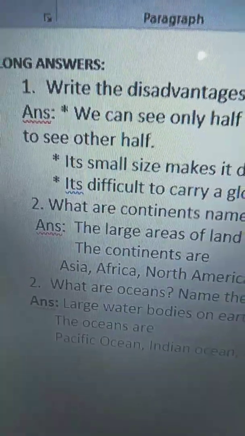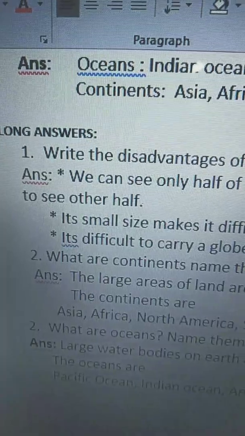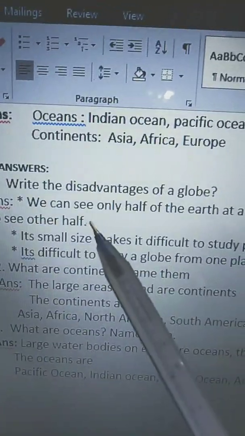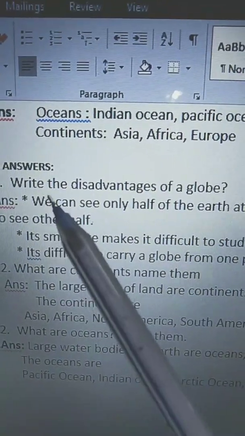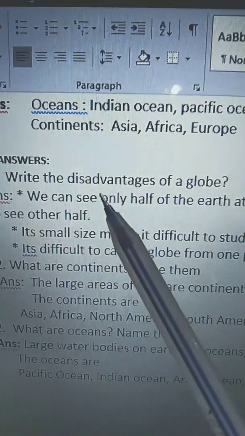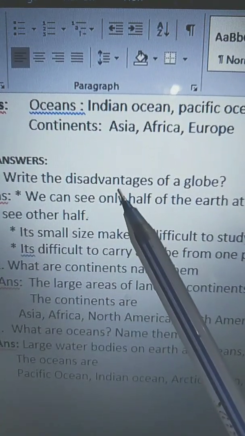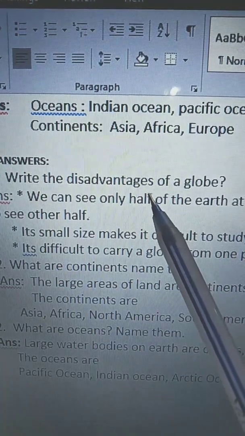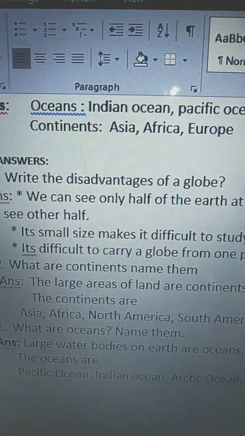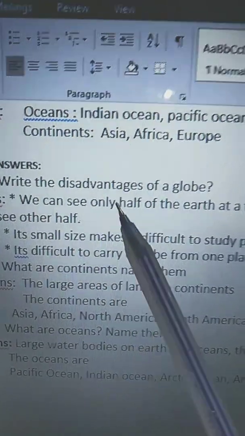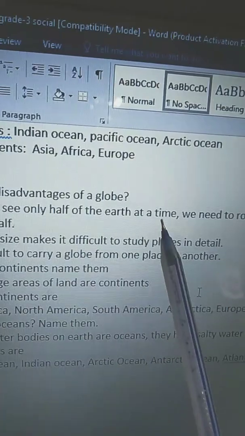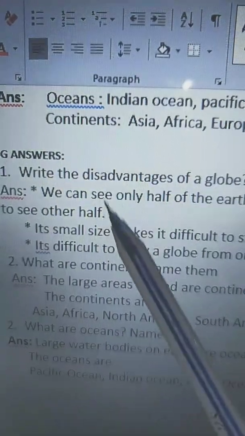Now come to long answers. First question. Write the disadvantages of a globe. W-R-I-T-E, write the disadvantages. Disadvantages of a globe, G-L-O-B-E, globe. And the answer is, we can see only half of the earth at a time. We need to rotate the globe to see the other half.